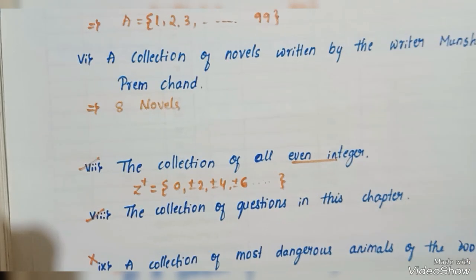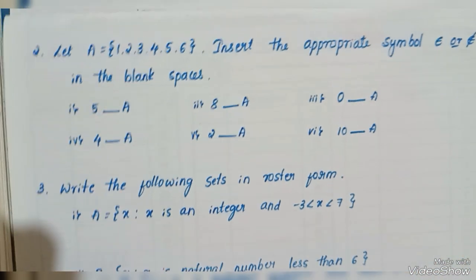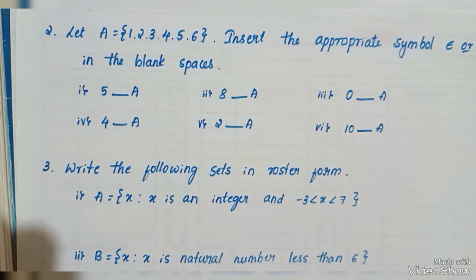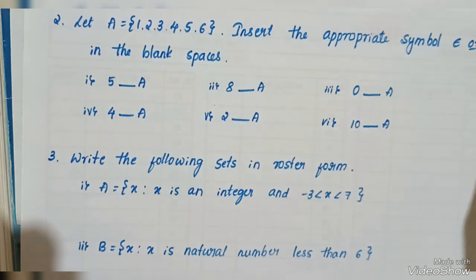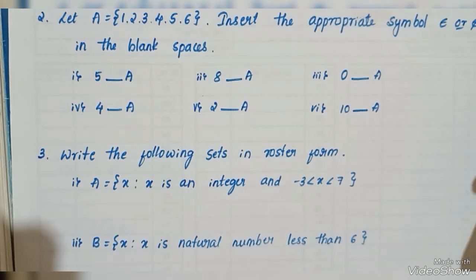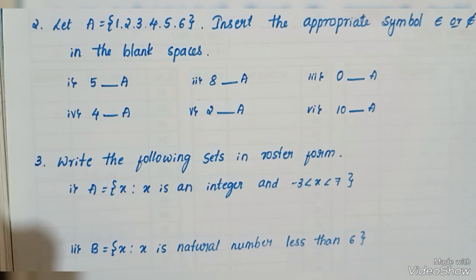Next question. Here there is question number 2. In that question, there are some questions. Let A be a set containing the elements 1, 2, 3, 4, 5, 6.